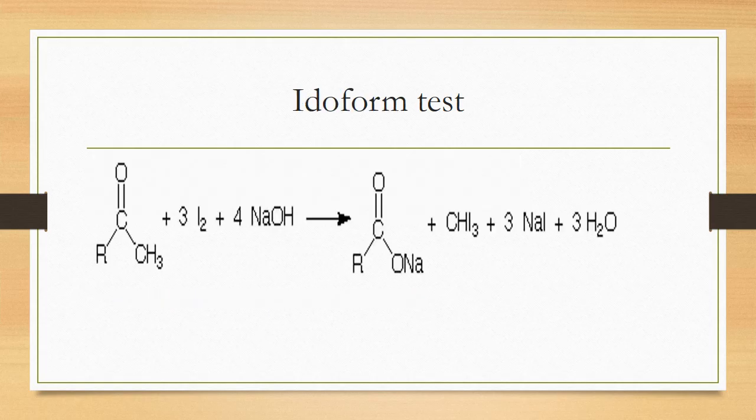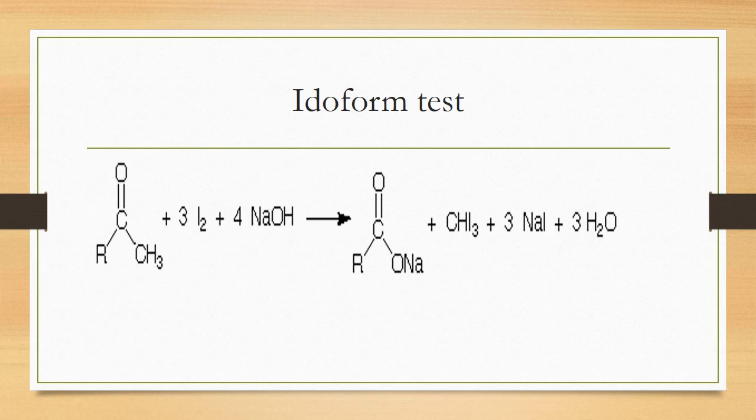Next is also very important. What is this? This is called the Iodoform test. If there is methanol and ethanol, and you want to differentiate whether ethanol is present or methanol is present, we have to react them. We do the Iodoform test in the lab. Yellow crystals of iodoform are formed.